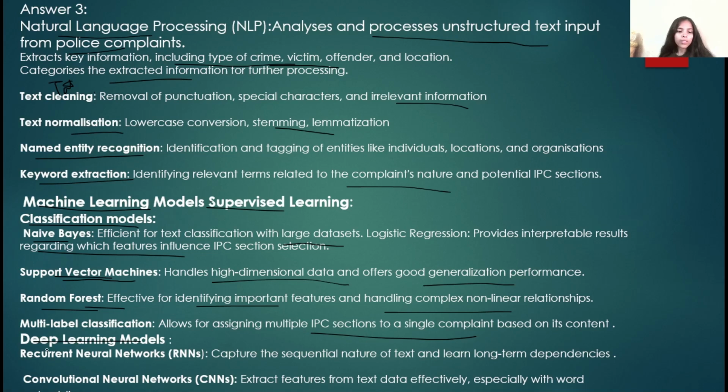Now we will discuss deep learning models, which are recurrent neural networks and convolutional neural networks. In this, we capture the sequential nature of text and long-term dependencies. Or in convolutional neural networks, we extract features or information from text data effectively, especially with word embeddings. So this is the answer of our question number third.